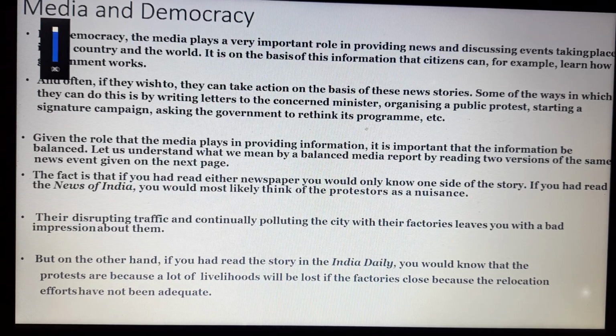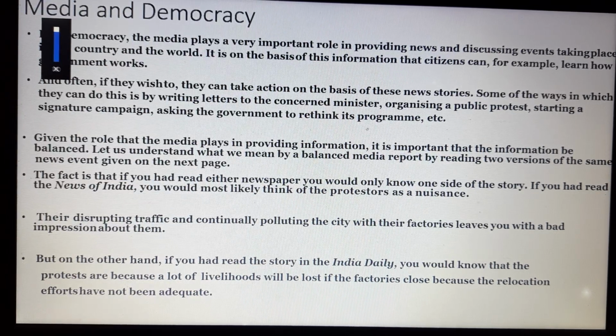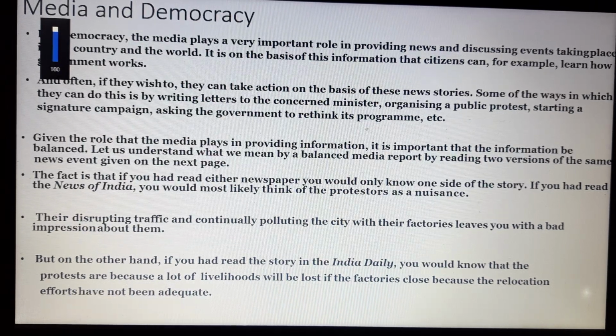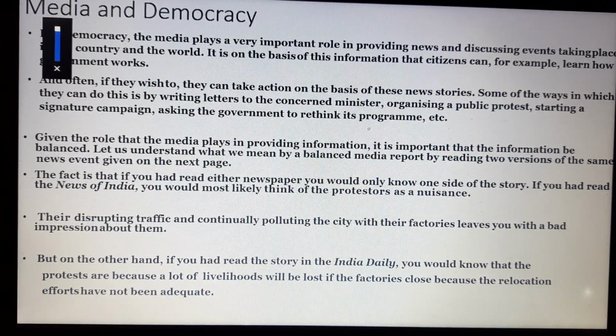But on the other hand, if you had read the story of Indian Daily, the other newspaper, you would know that the protesters are protesting because many livelihoods will be lost if the factories are closed, because the relocation efforts have not been quite enough. So even if that factory is polluting, if the protesters get that factory closed, then many people will lose their jobs.